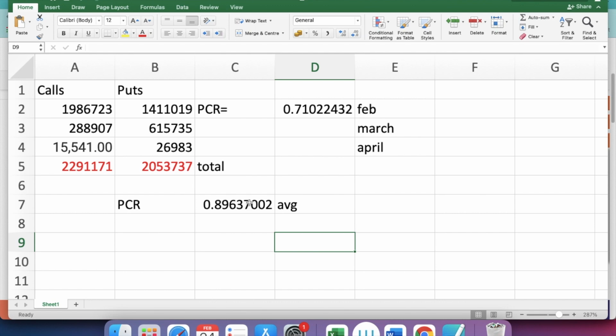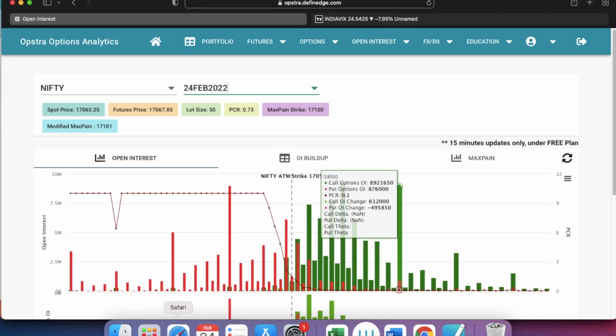The market is bearish. Apart from this put call ratio, we need to find the link between India VIX and PCR. So what is India VIX? It's the Indian Volatility Index. One more question you may ask: sir, PCR can be found even in Opstra, where you can see it directly calculated and given to us.